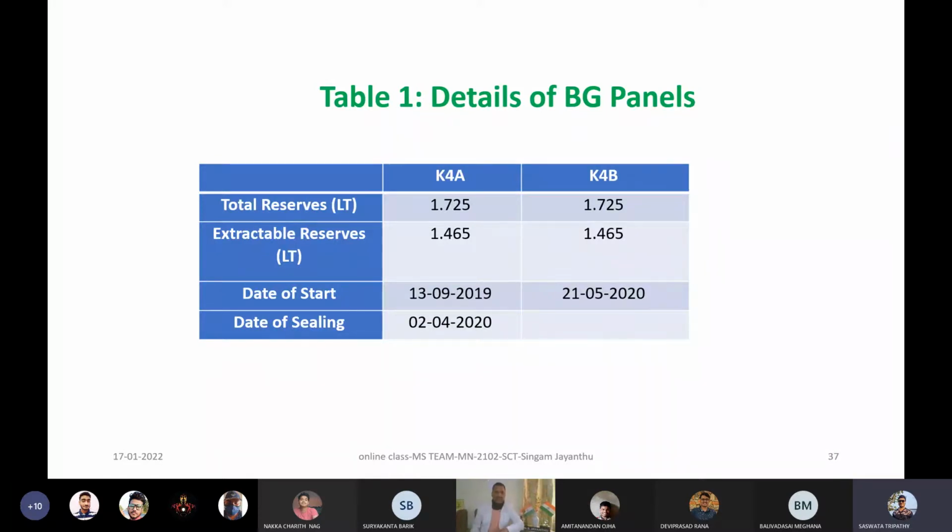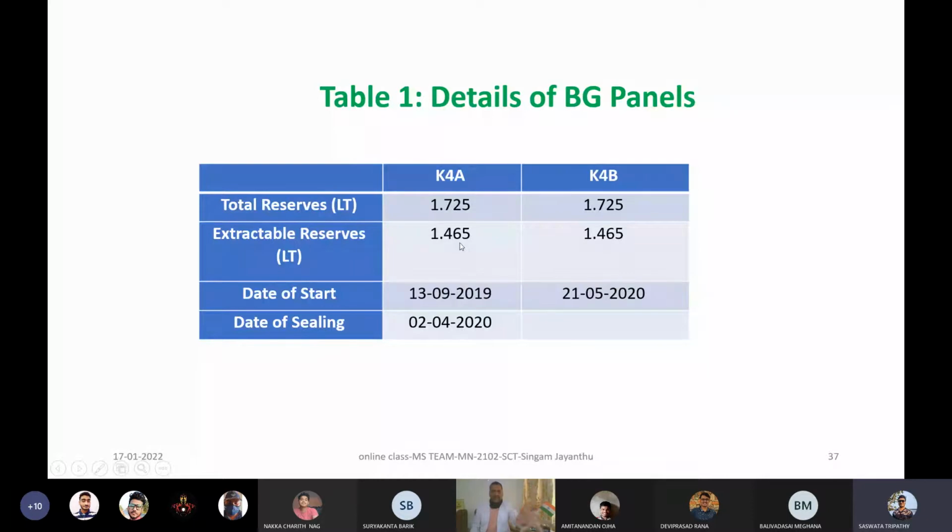Now, in this one example, what I am showing here is a panel and how it was developed. All those details I will be giving to you, so that instead of becoming monotonous theory, you will know about the practical problems we are dealing with at present. The reserve in the panel was around 1.74 lakh tons, very less, 0.17 million tons. Out of that total reserve, only 0.14 million tons is extractable.